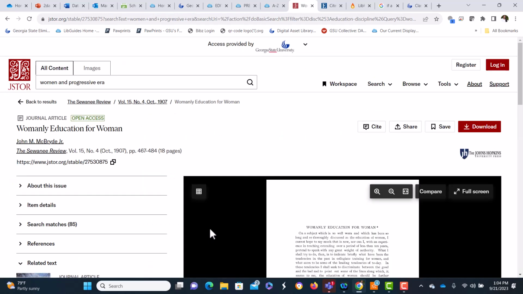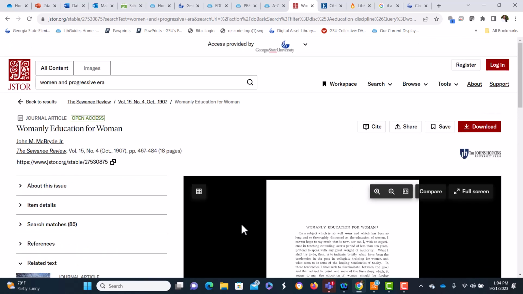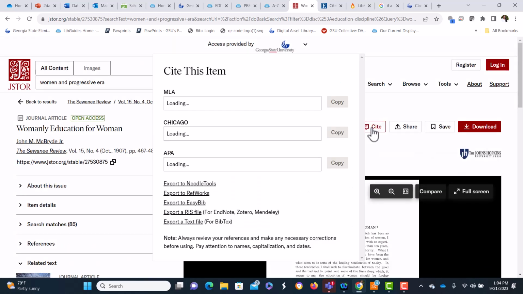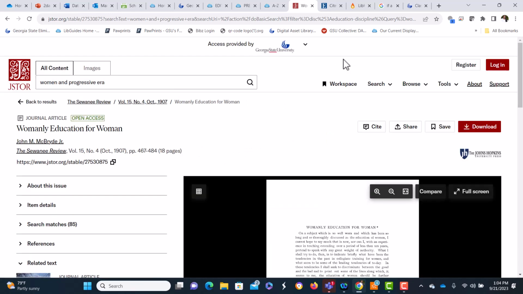So in JSTOR, you're going to get articles actually written in that time period. So that's a good one to go to. It also has the cite function. Copy and paste that or download it.